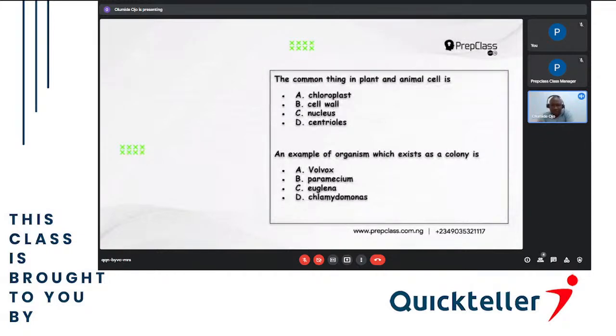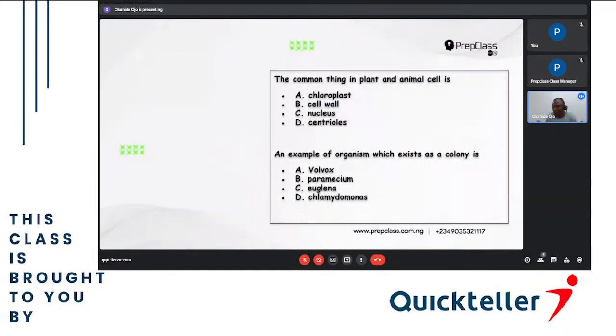The common thing in plant and animal cell is... Now, if you look at both plant and animal cells, there are many things that are common in them, present in both. And there are things that are present in plant cells that are not present in animal cells, and things present in animal cells and not in plant cells.